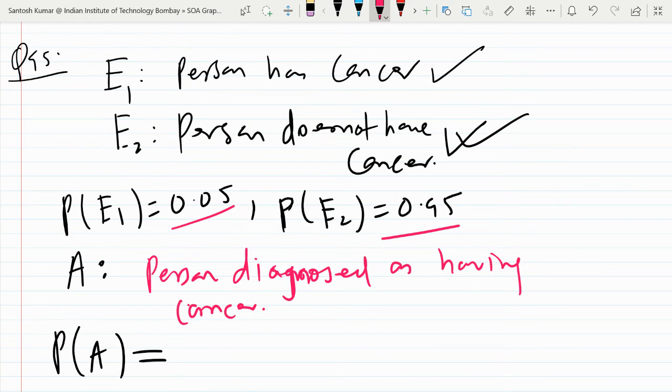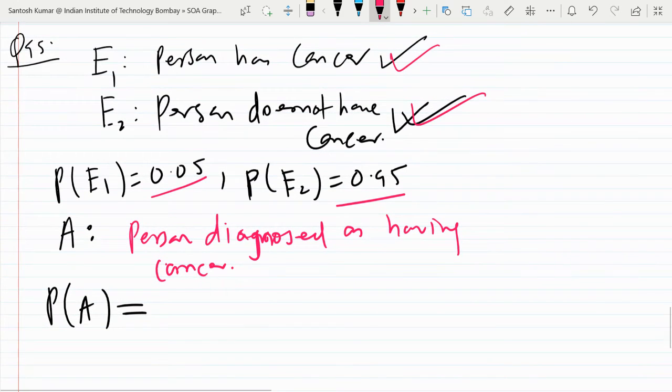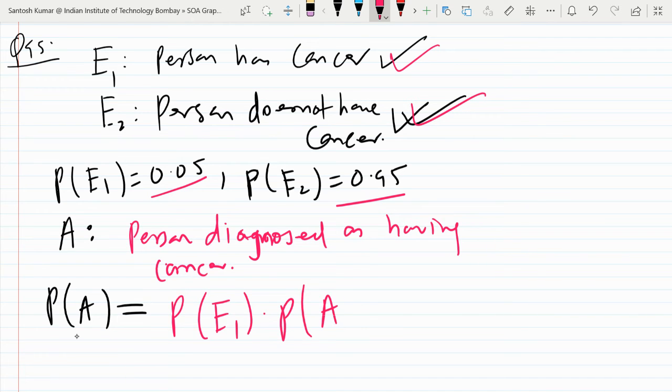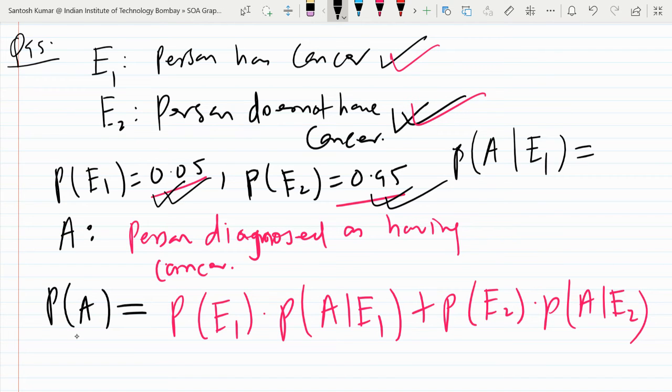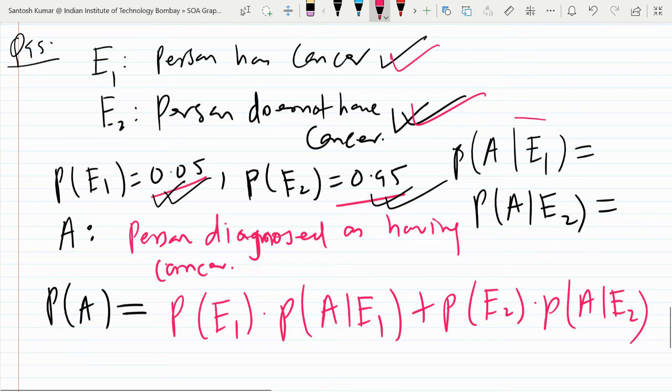So probability of A. We have a partition. When you have a partition, and they are asking the probability of something else, you will use the total probability formula: probability of E1 into probability of A given E1, plus probability of E2 into probability of A given E2. You have given probability of E1 and probability of E2. We need probability of A given E1, and also probability of A given E2. Understand this meaning, then read the question and you will get the answer.